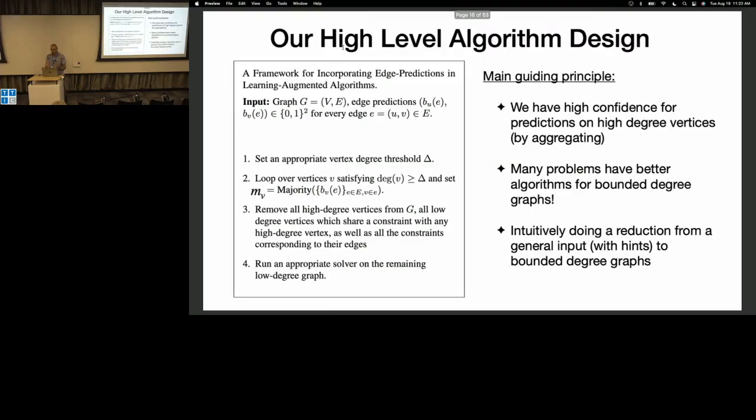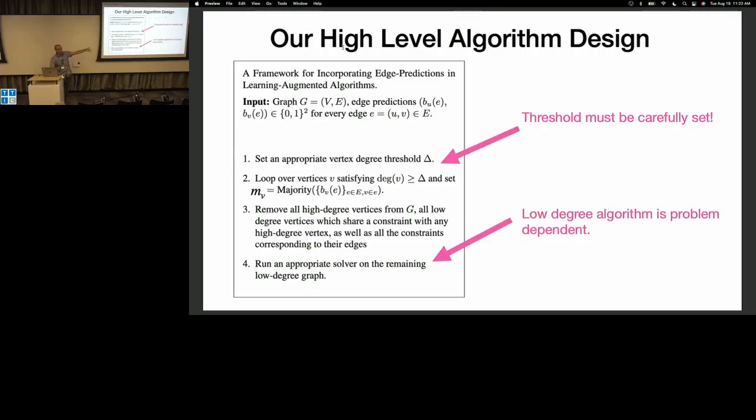Okay, so like I said, these are the main guiding principles, and another way that we view it is that these edge predictions give us a way to transform arbitrary worst case input to one that's much nicer. So in some sense, it's doing a reduction between arbitrary inputs to bounded degree through the help of these edge predictions. Okay.